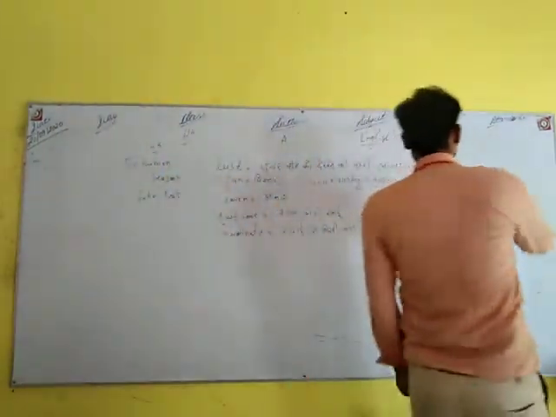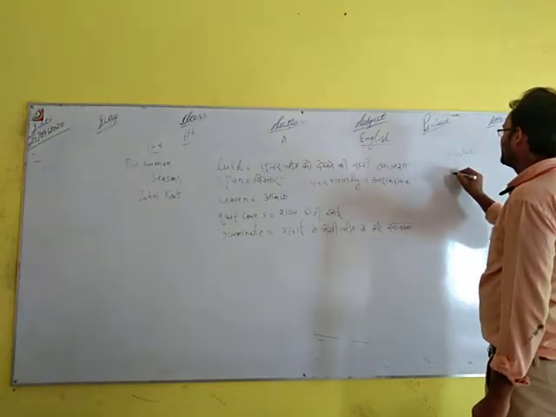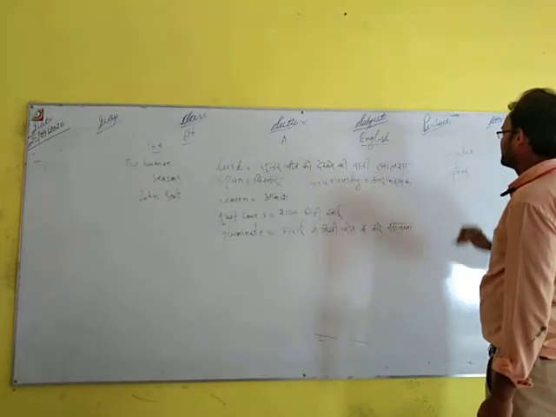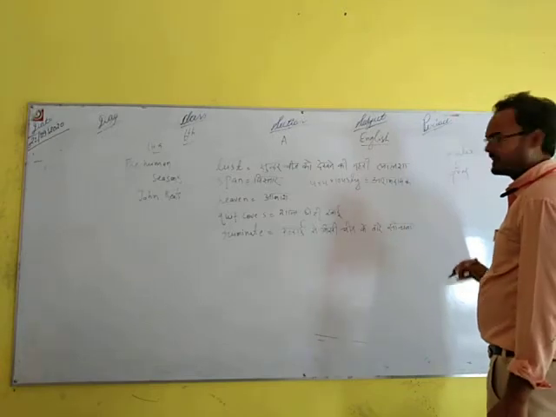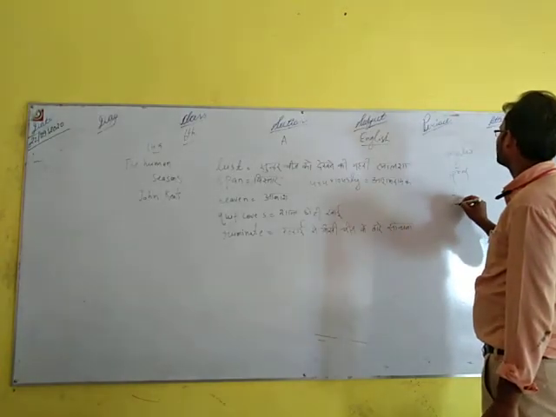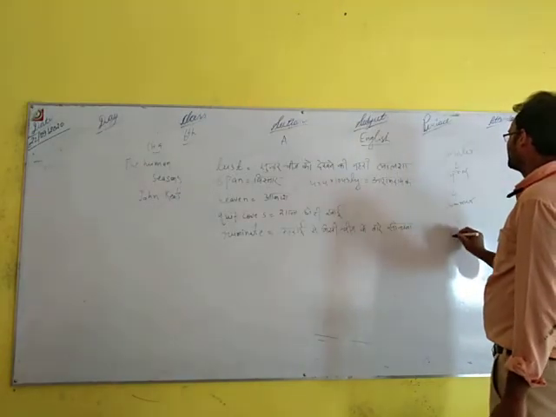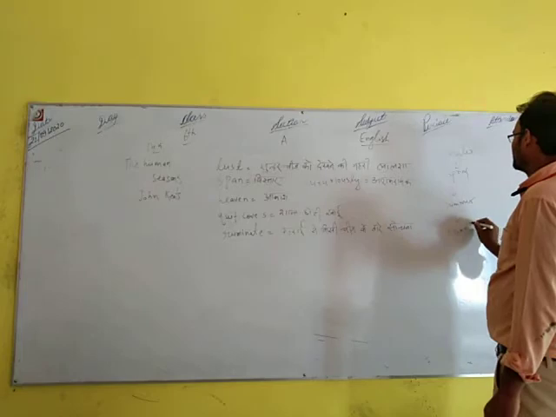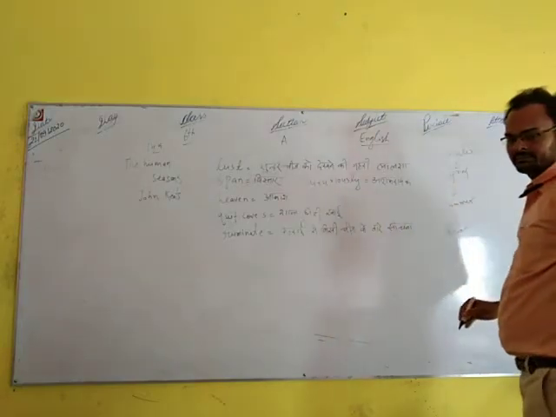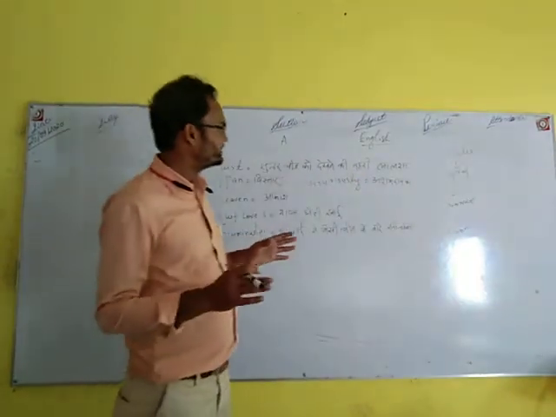So students, after winter it comes spring, and after spring it comes summer, then autumn. Spring and autumn have some similar phenomena, and some different also.